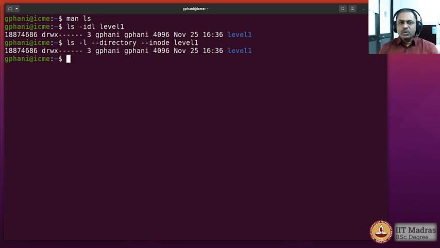So you could see that the output is the same, except that in this form, the intention of the command is very clear, because the long form of the option is a little more human readable. However, it is only for those who wish to type a lot, but it's a good idea to also learn the short form, because the beauty of the command line environment is also to be able to write very short commands that do a lot of work.